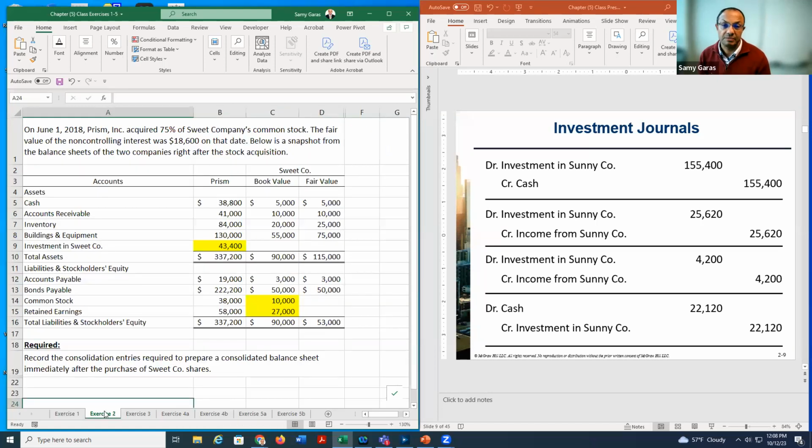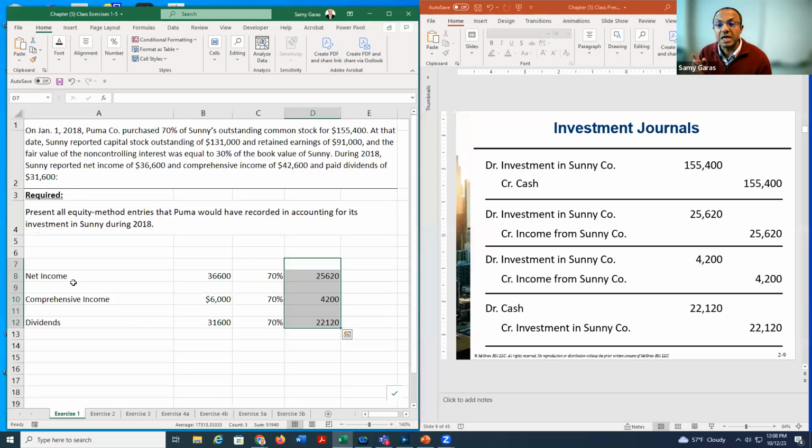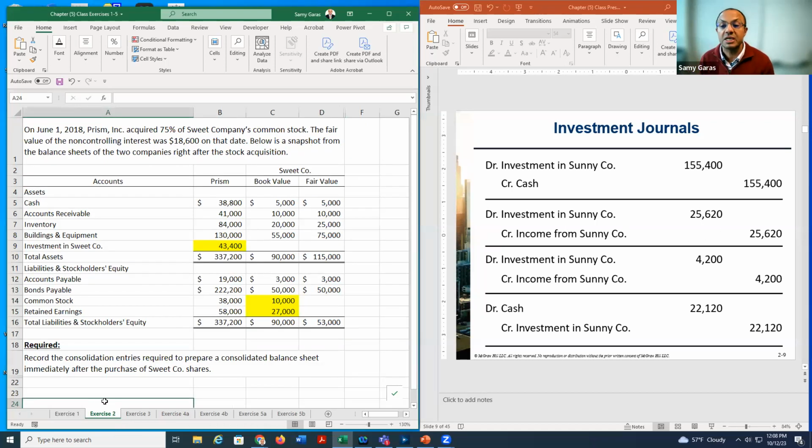Now let us look at another example. Here we have two companies. Prism is the parent, Sweet is the subsidiary company, and the parent purchased 75% of the subsidiary. And the NCI has an 18,600 fair value. So what do we need to do? We need to do the consolidation entries. In exercise 1, I did the investment entries, but here we do the consolidation where we debit common stock, we debit retained earnings, and then we credit investment, and we try to balance off the difference.